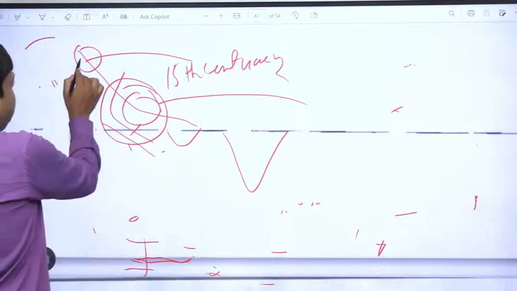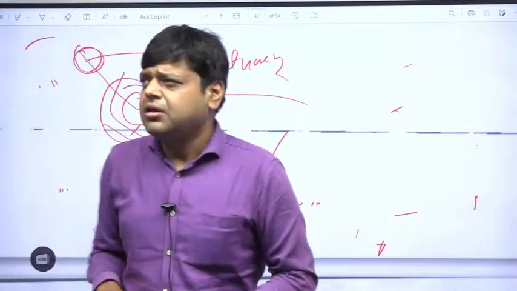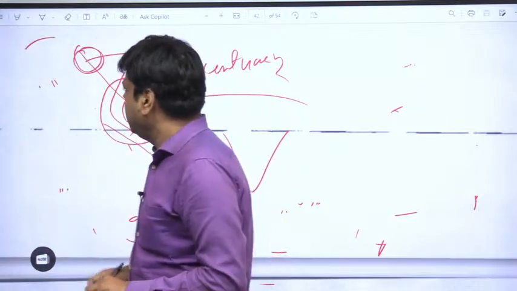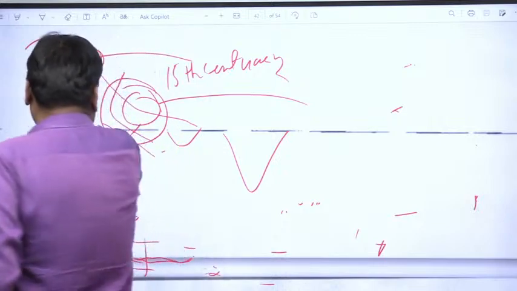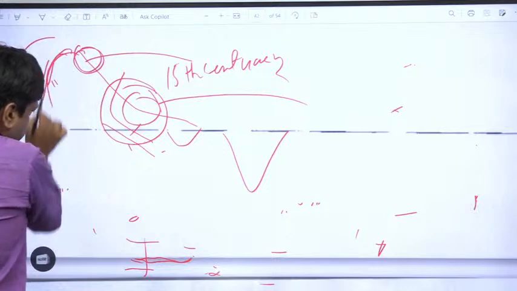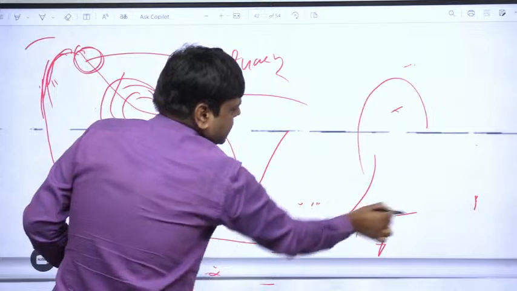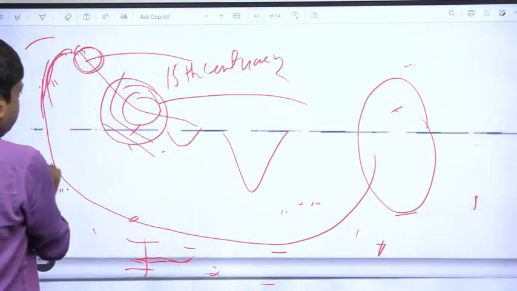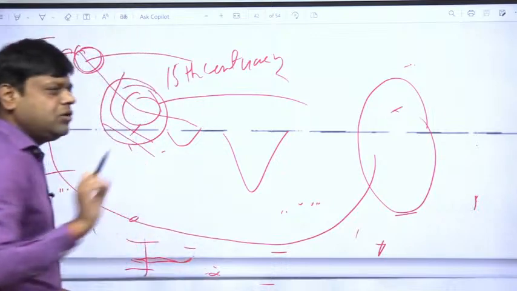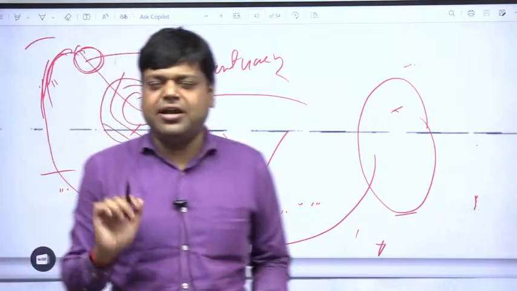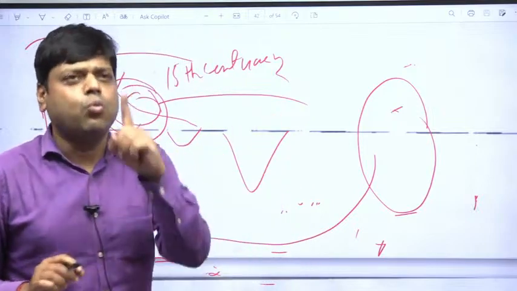The Prince of Portugal, Henry the Navigator, financed many sailors, who came to India and Asian countries, and the first among them was Vasco da Gama. That's why Vasco da Gama didn't discover India. The sea route to India was discovered by Vasco da Gama.